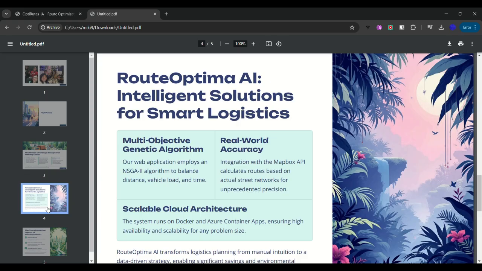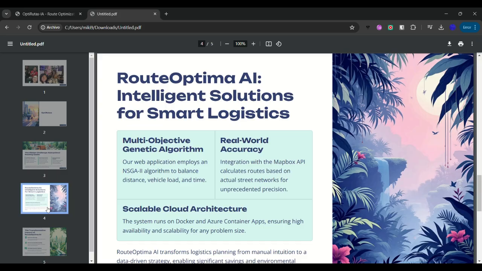To solve this, we have built a web application that uses a multi-objective genetic algorithm, NSGA. This algorithm doesn't just find the shortest path, it finds the perfect balance between distance, vehicle load, and time. The key innovation is that we've moved beyond simple street distances. Our application connects with a mapping API to calculate routes based on the actual street network, giving us unprecedented real-world accuracy.